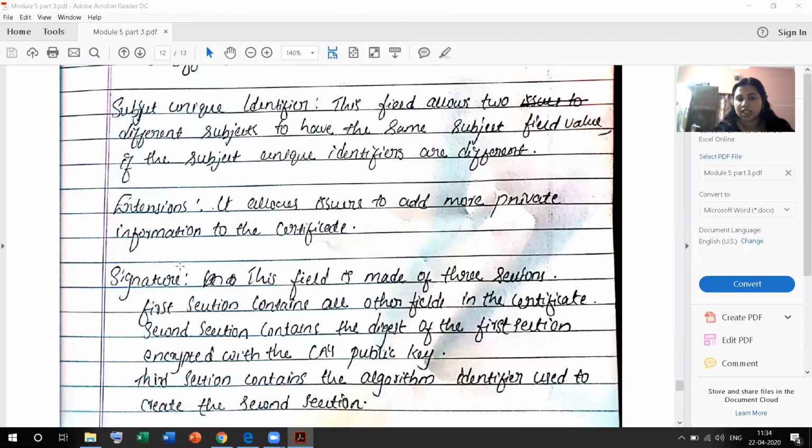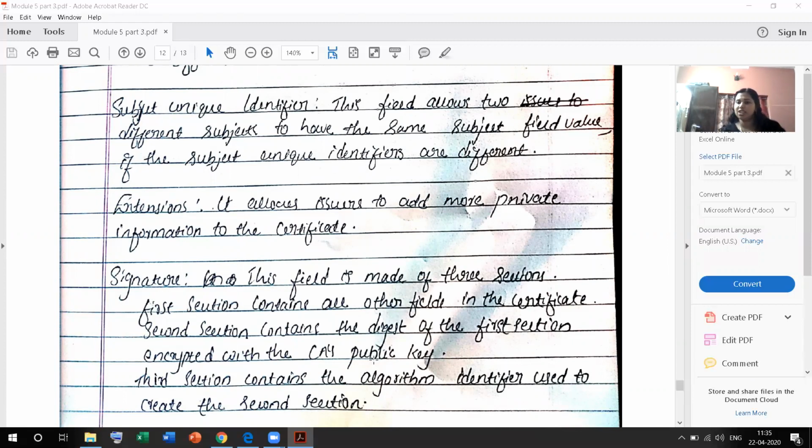Next one, signature. This field is made up of 3 sections. First section contains all other fields in the certificate. Second section contains the digest of the first section encrypted with the certification authority's private key. The third section contains the algorithm identifier used to create the second section.